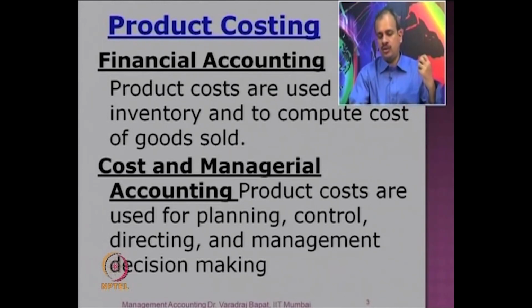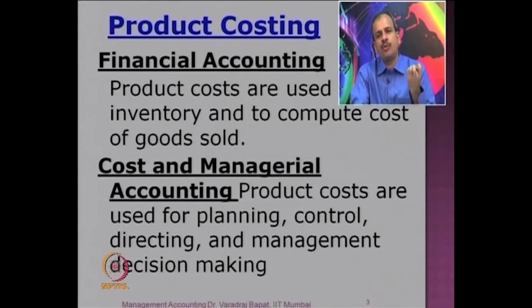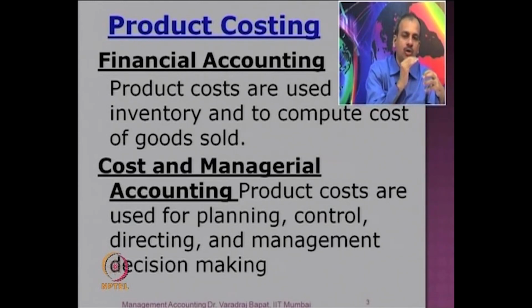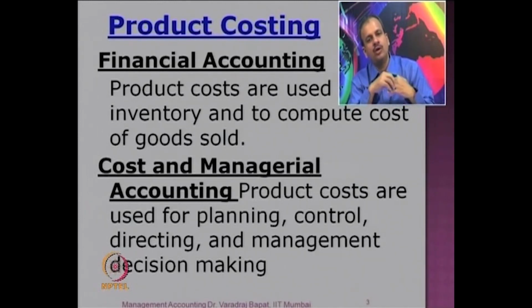It is very important that we are able to get a fair cost of our own product, because our decisions like pricing are based on that. If we want to make a make or buy decision, it is based on that. We would like to definitely control our costs, so we should be able to calculate the correct cost so that we can compare and control. Many of the control as well as decision making functions are based on right product costing.